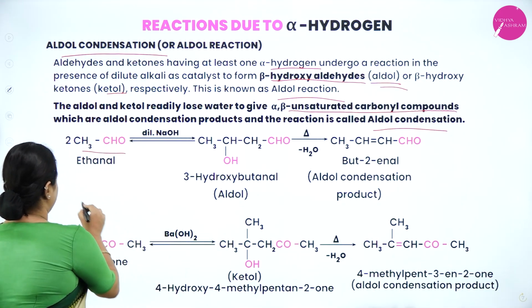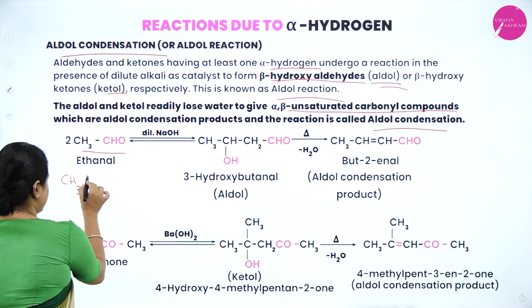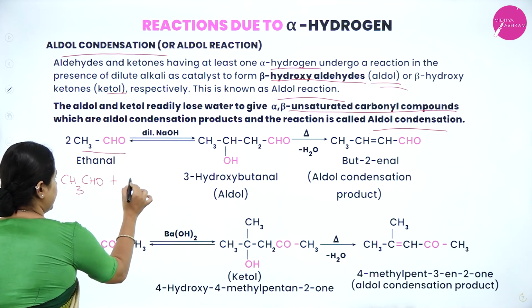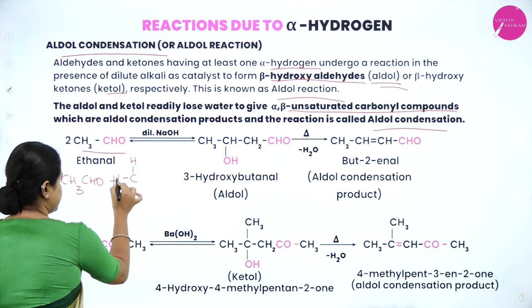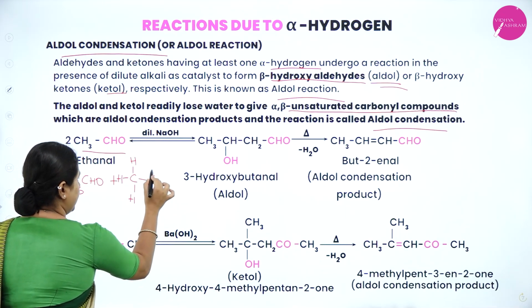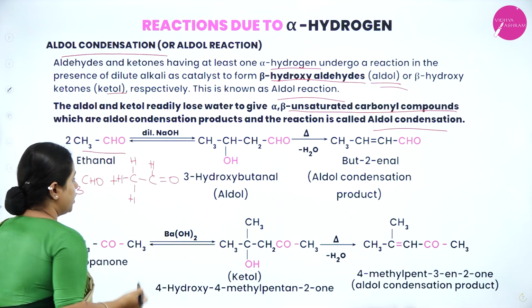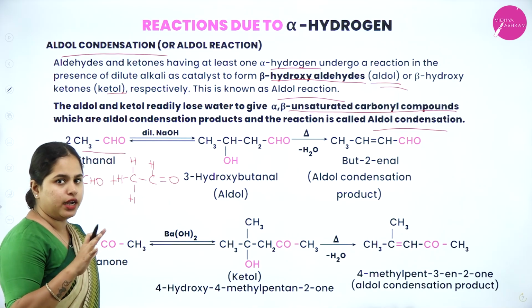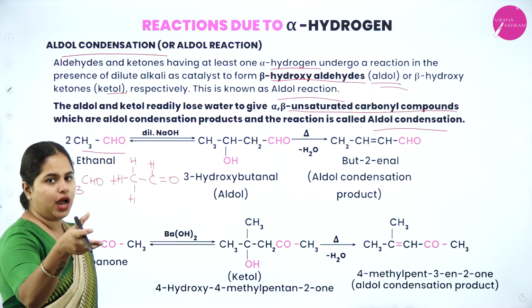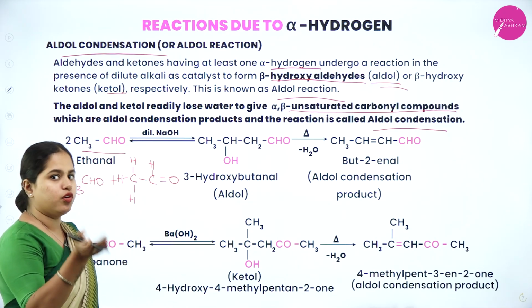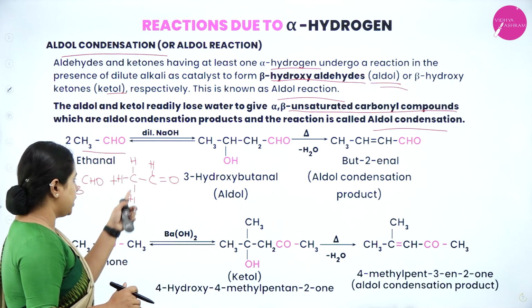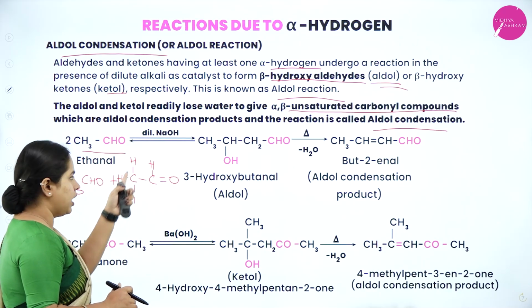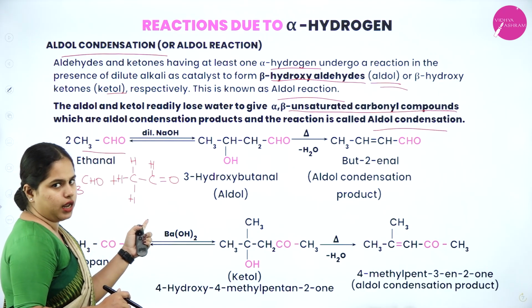How this is happening: let's take 1 mole CH3CHO and another mole, I'm just going to write it like this, CH3CH double bond O. There will be a transfer of alpha hydrogen from 1 mole of the aldehyde to the oxygen atom of the other aldehyde. You have 3 hydrogen atoms here, 1, 2, 3. All of these are alpha hydrogen.